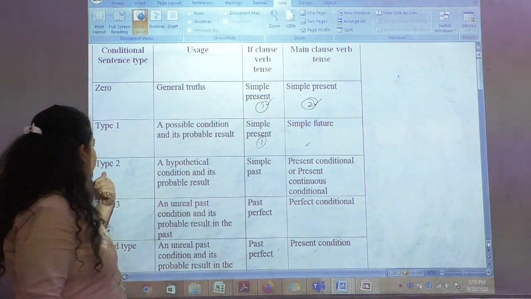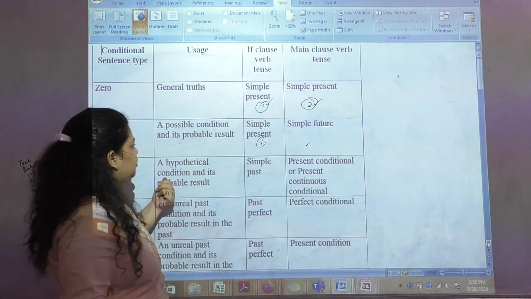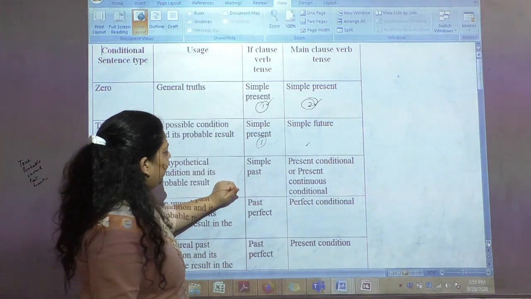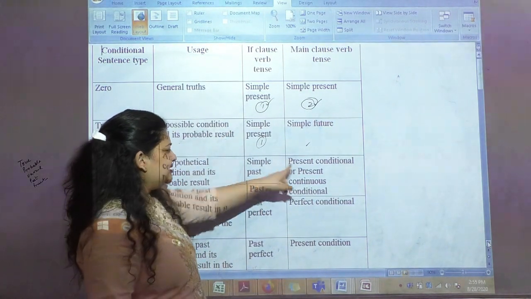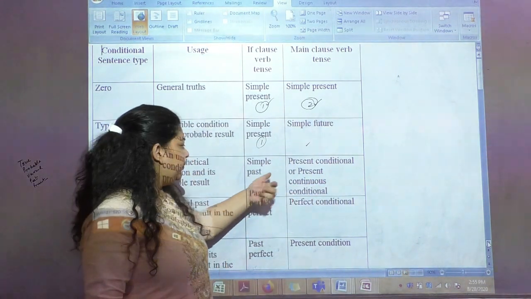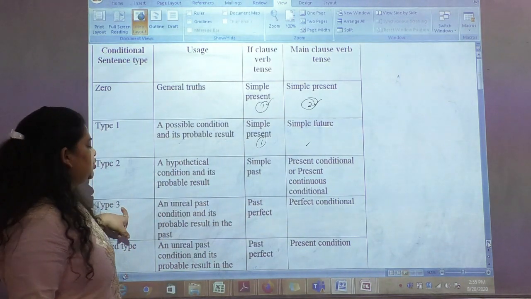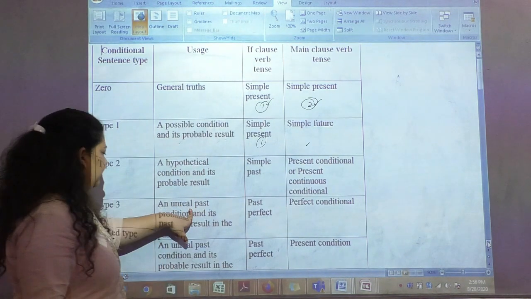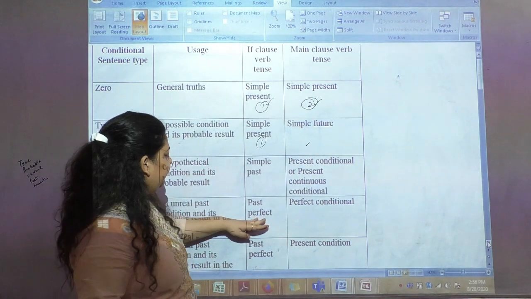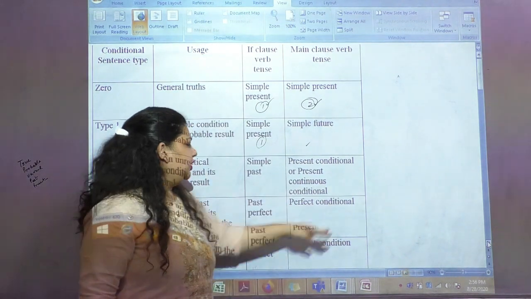Now we have type 2. Type 2 talks about a hypothetical condition and its probable result. How do we write it? The first part would be in simple past and the second would be in present conditional or present continuous conditional. Now the fourth we will be discussing is type 3, which talks about unreal past conditions. Here the first part of the sentence would be in past perfect and the second would be in present perfect conditional.